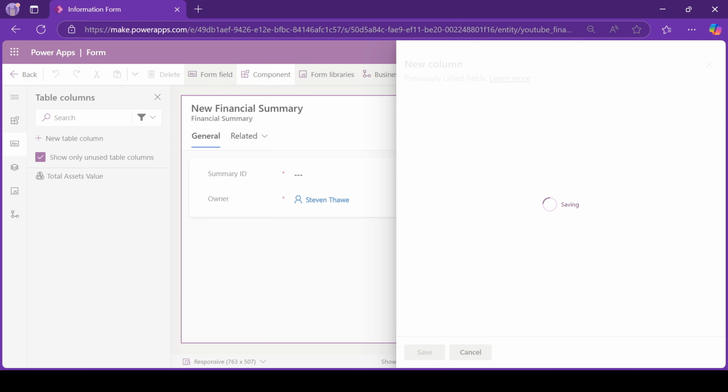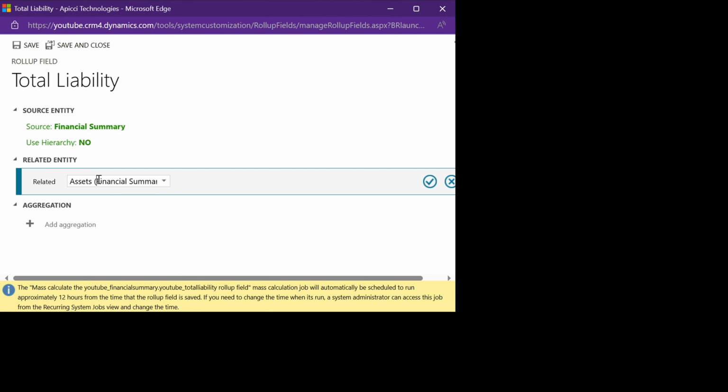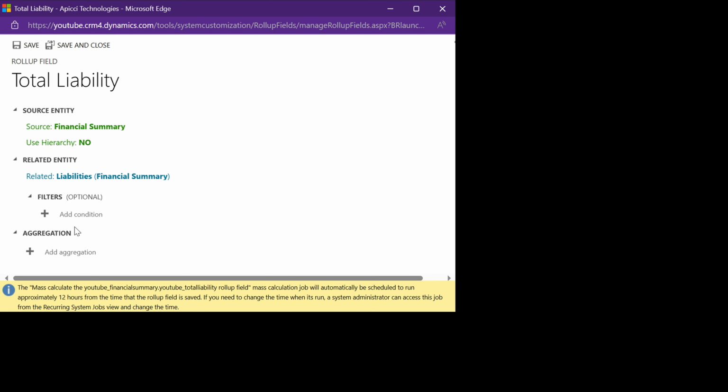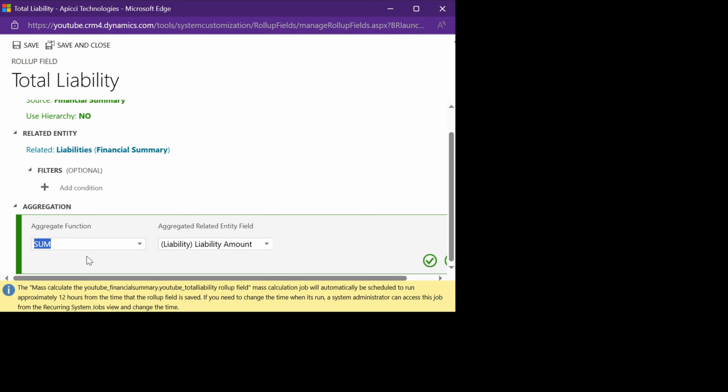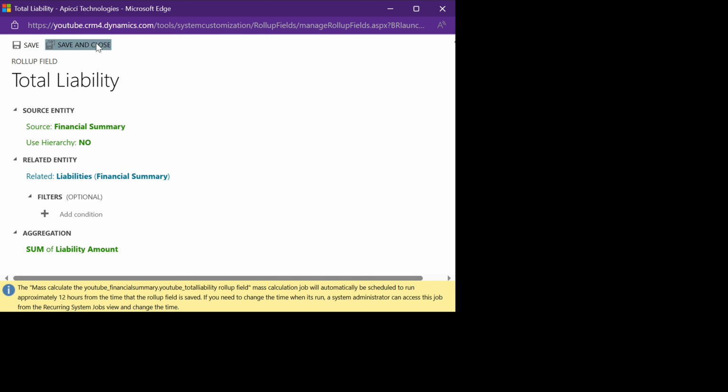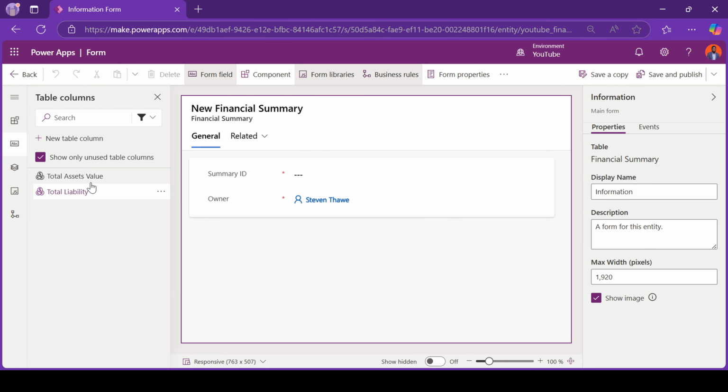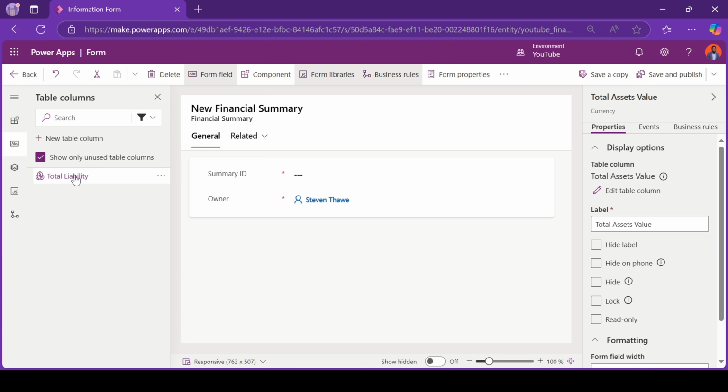Save and edit. And the related entity is not asset. This one is the liability. Save that. And on the aggregation, we want to sum up the liability amount. Save that as well. Save and close. So now we can just add the total asset value to our form here. We can also add the total liability.